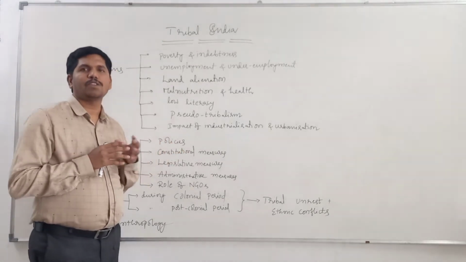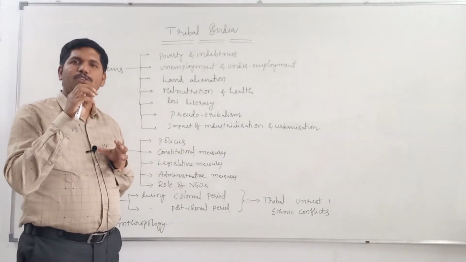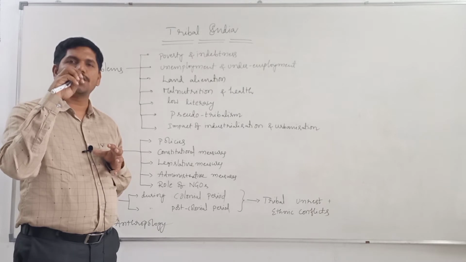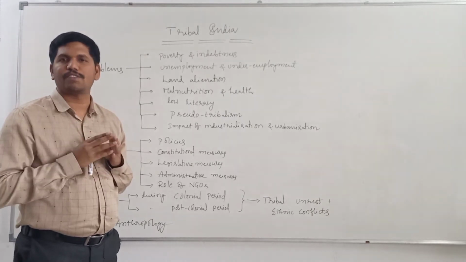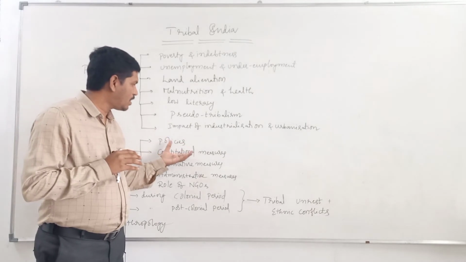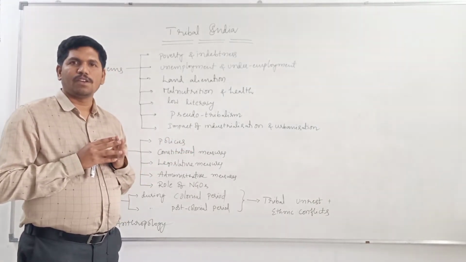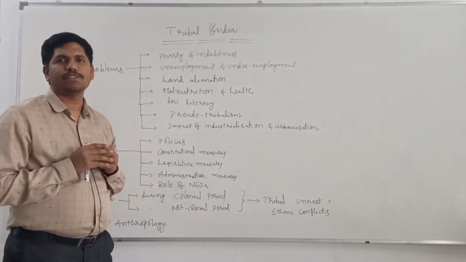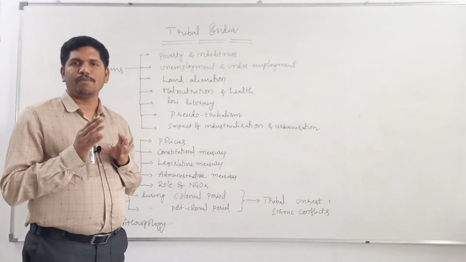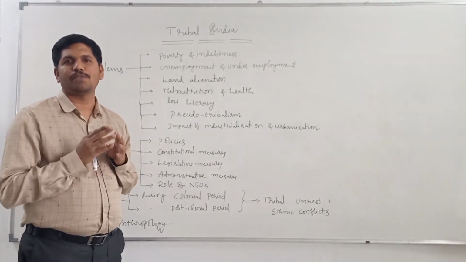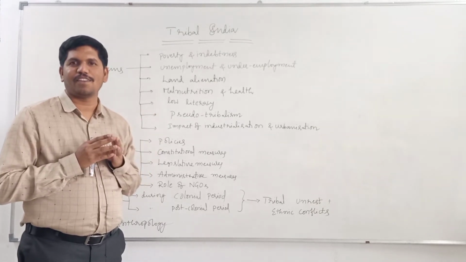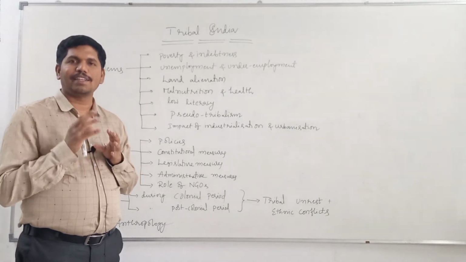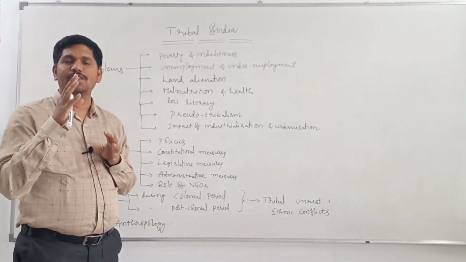And what are the constitutional measures? In the constitution, certain protective measures and developmental measures were incorporated for the sake of protection and development of tribals, who are the weaker sections of our society. That's why we will study the constitutional measures for the sake of protection and development of tribals, and legislative measures, that means laws. Even before the present rulers, India was ruled by a number of rulers after independence. Of course, they are our representatives only. But they enacted certain laws in order to give legal guarantees to the people.